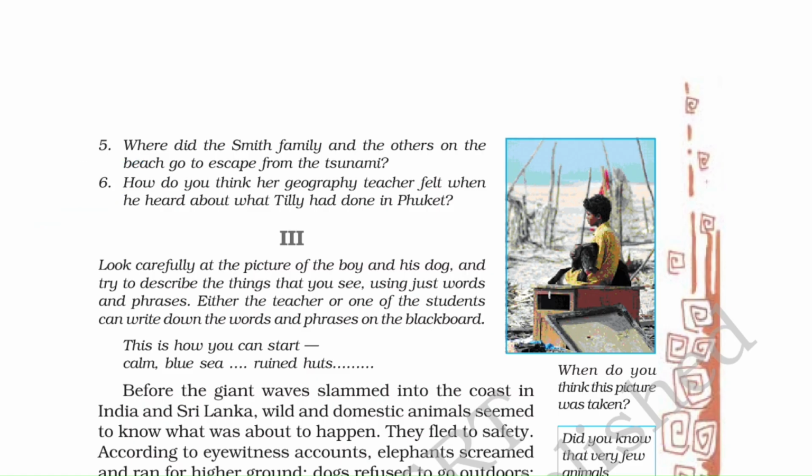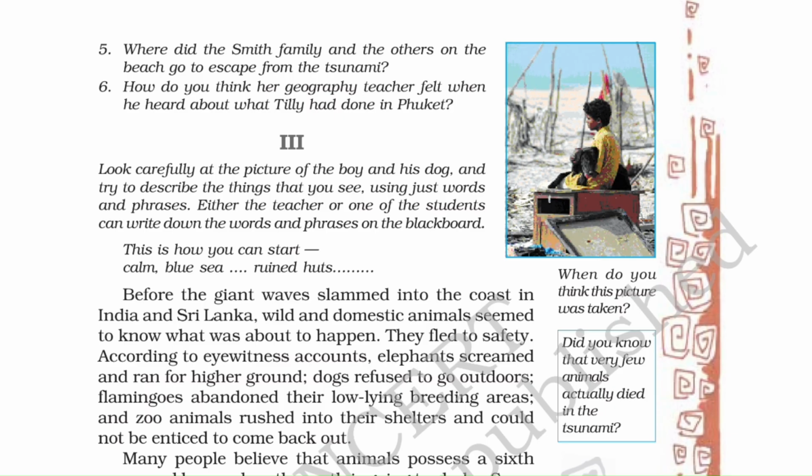Now the third part. Look carefully at the picture of the boy and his dog and try to describe the things that you see using just words and phrases. Either the teacher or one of the students can write down the words and phrases on the blackboard. Now this is how you can start. Calm, blue sea, ruined huts. Okay.